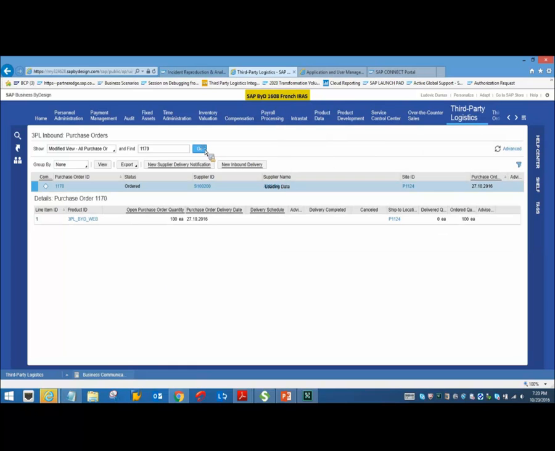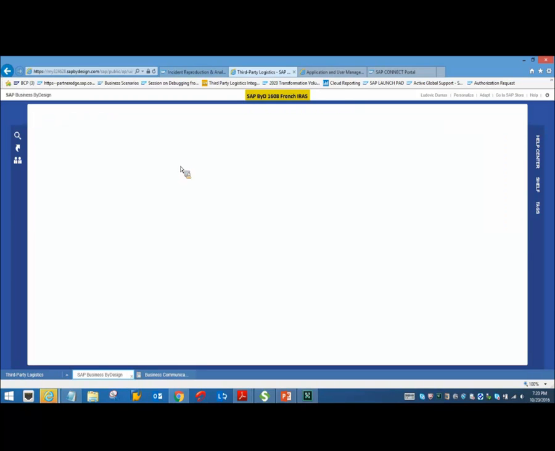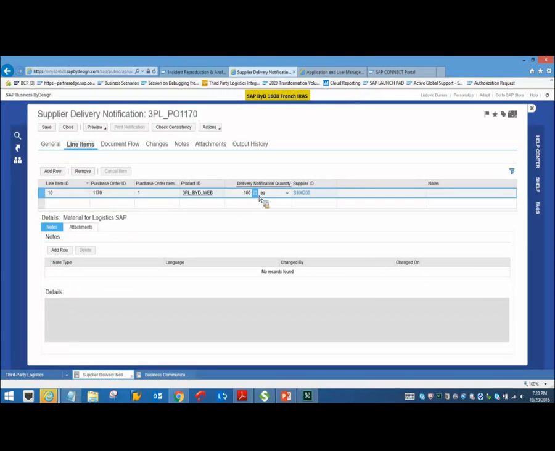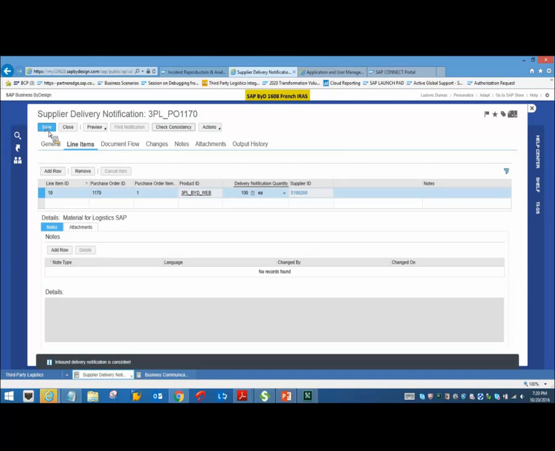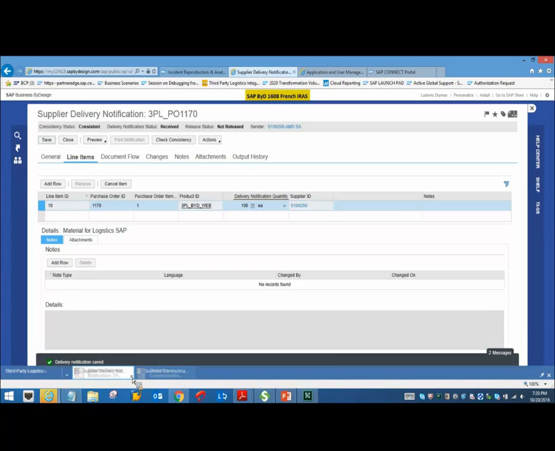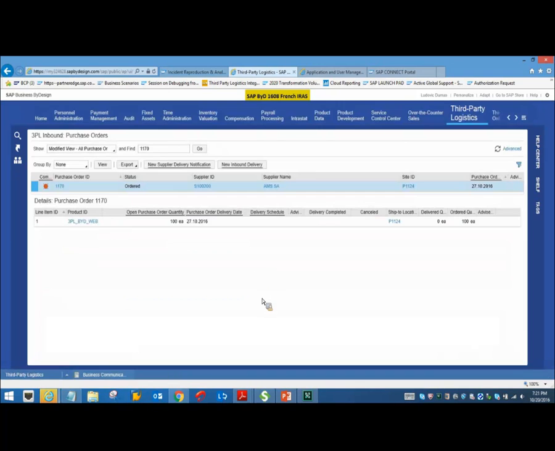Okay, let me create a notification. Check the line items over here. This is the ID and this is the relevant notification quantity, and just check the consistency. It's consistent, and then save it. So this will trigger another message to the warehouse provider which acts as an advanced shipping notification, and that message is called DDAN, Delivery Dispatch Advanced Notification, informing the warehouse provider that you will be receiving goods from the supplier for so-and-so product and so-and-so quantities.